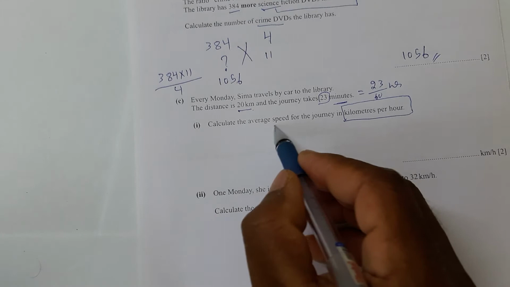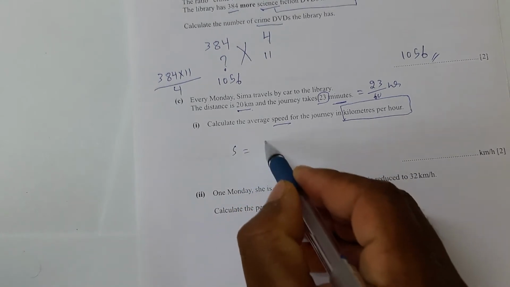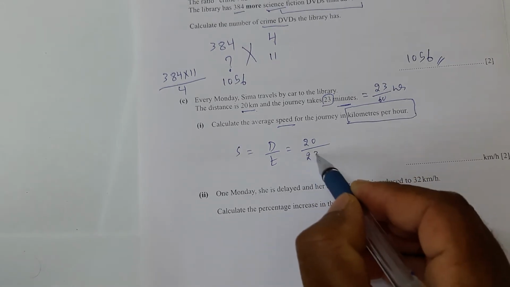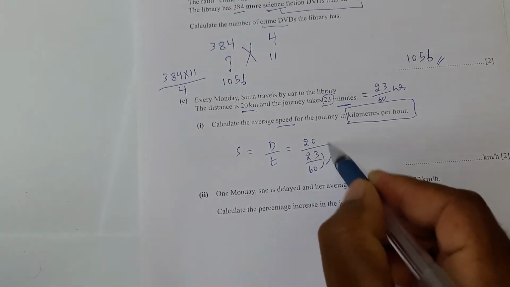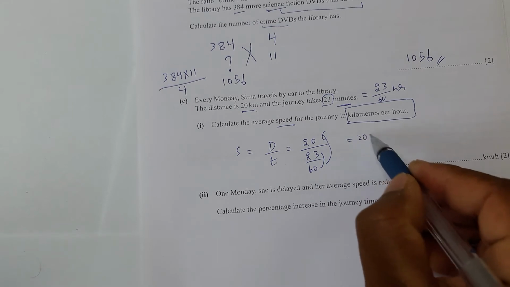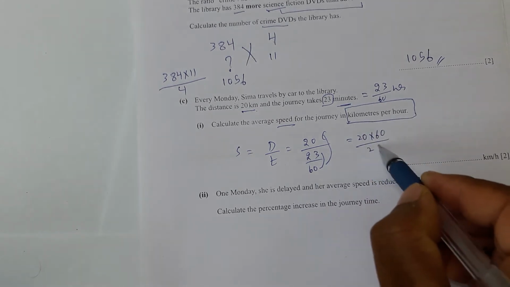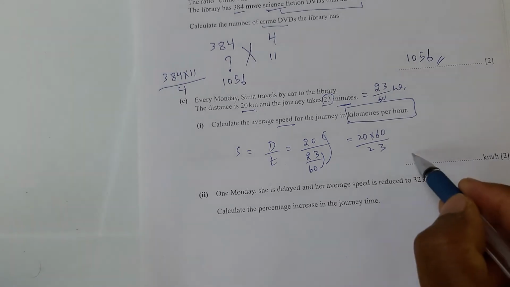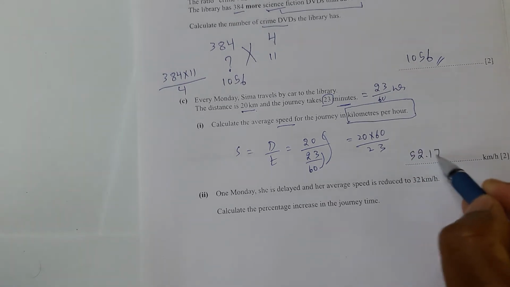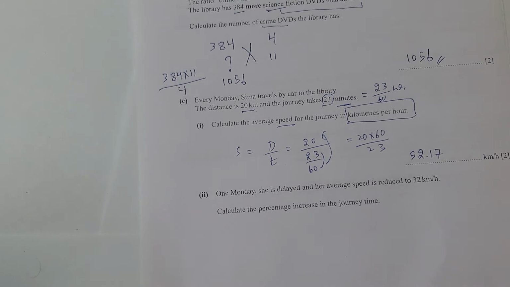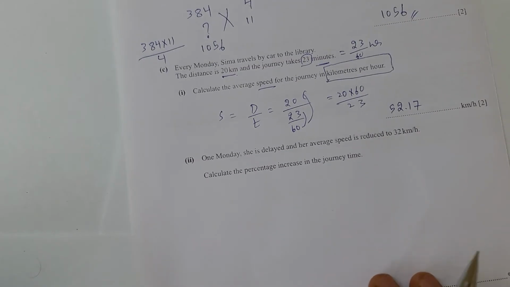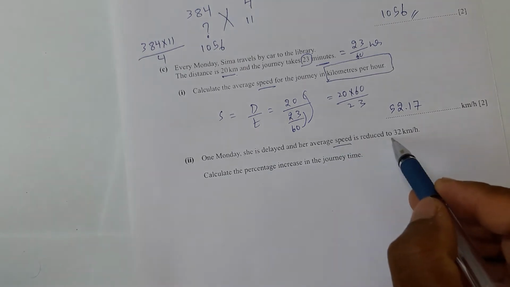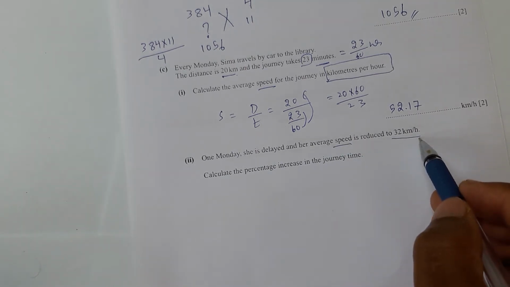That's it. Now what is he asking? Speed. Speed equals distance by time. So it is 20 by 23 by 60. This 60 cannot go here, it will go here. So it is 20 into 60 by 23. That will result in 52.17. Clear? Okay, next one.